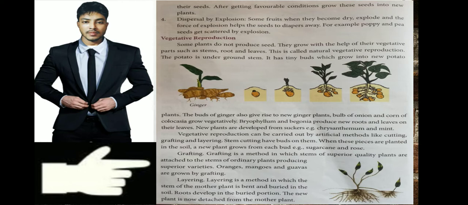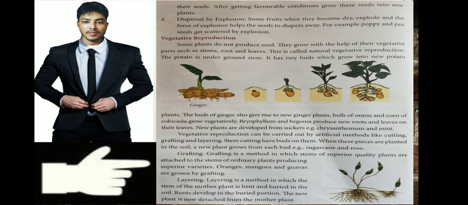You all know that to grow a potato you need a potato. Suppose you put a potato in the soil, from that potato a plant will appear, and in that plant there will be many more potatoes. So these are some of the techniques by which plants are grown.